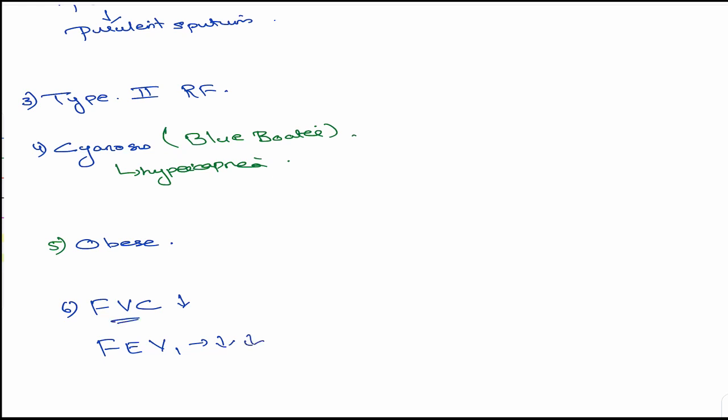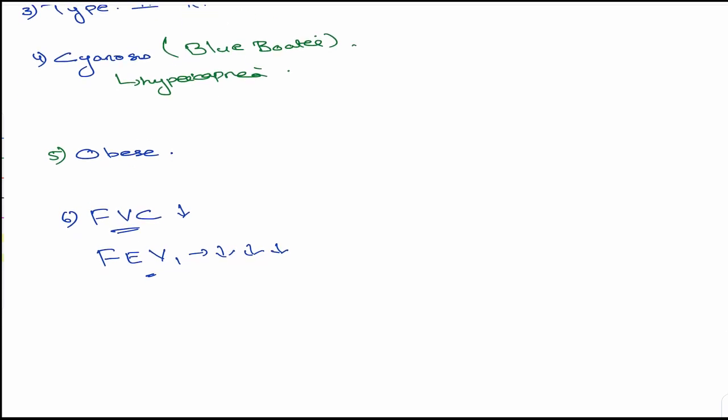Forced vital capacity means the entire period of respiration, inspiration and expiration, whereas FEV1 is expiration in the first second. So that will decrease further in this disease. That means this particular ratio of FEV1 by FVC will definitely decrease, no doubt in that.